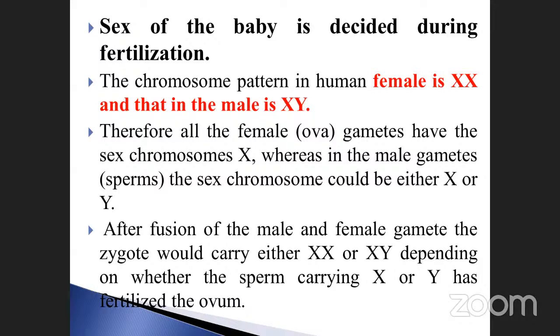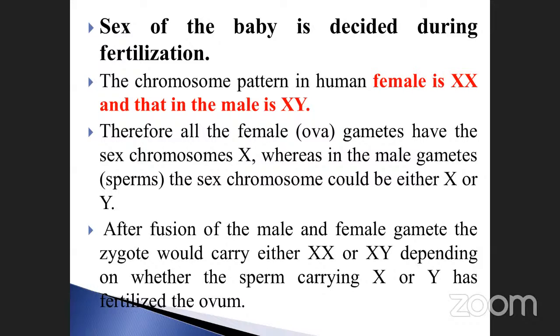Female always carries which type of gametes? X gametes only, isn't it? But in the male, the split gives two gametes, X as well as Y. Suppose X combines with X, you will get the female. Suppose X combines with Y, you will get XY.